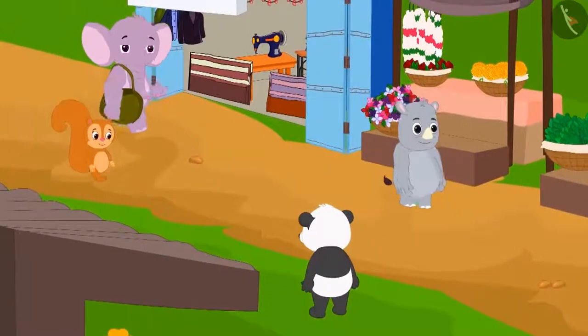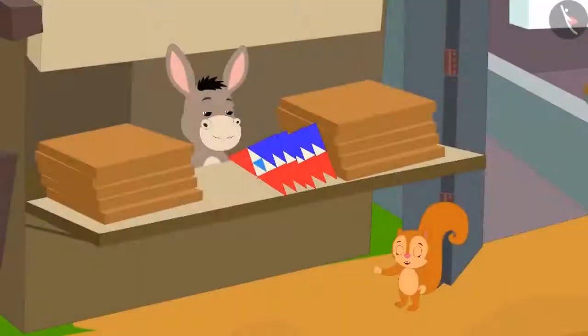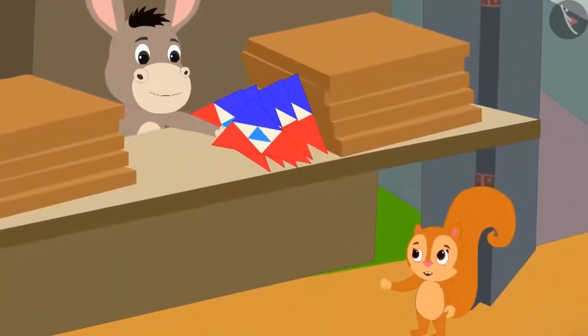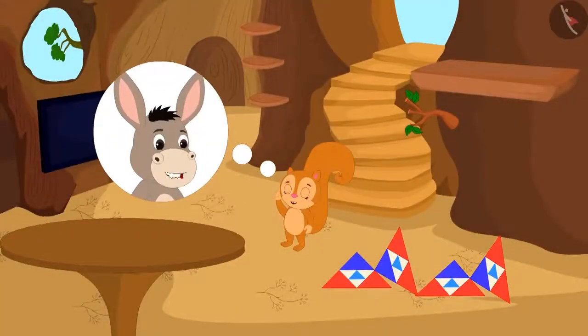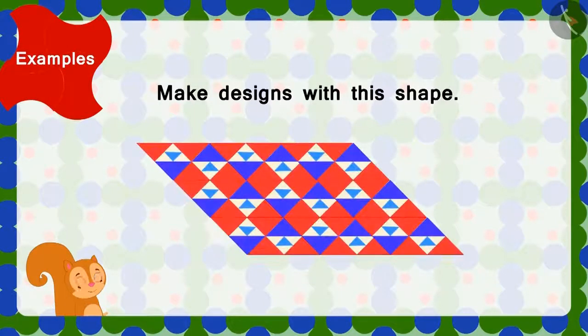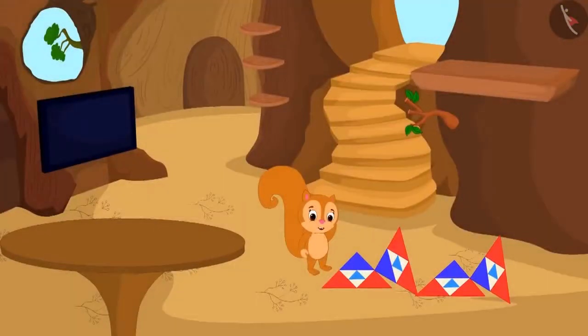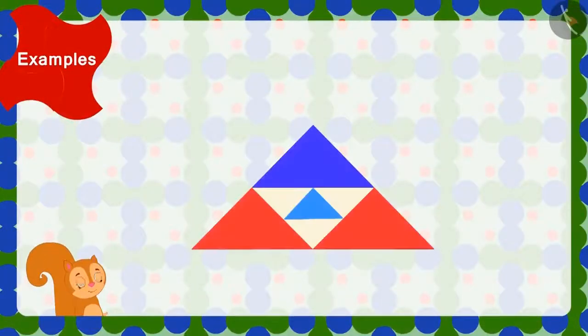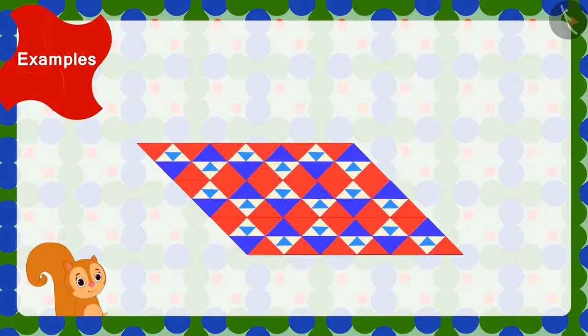Next day, Chanda bought these types of tiles from the market. The shopkeeper had told Chanda that she could use tiles with such shape and make this type of design. But Chanda is unable to make this design. Children, can you help Chanda make design by making use of the tiles with this shape?